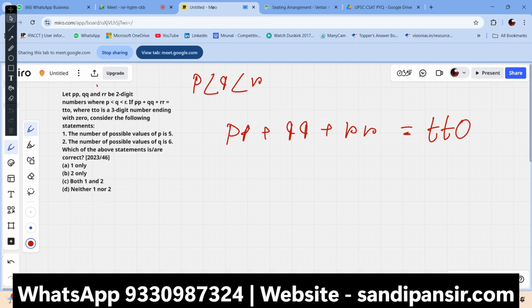There are multiple ways to solve this. The question itself is quite interesting. If you get this sort of question in the question paper, then you might have a problem. Why might you have a problem?